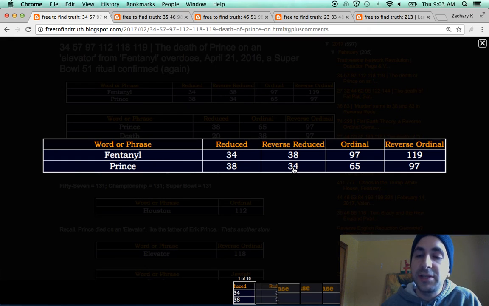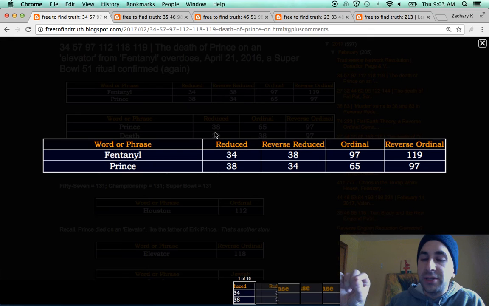The difference in these two methods is in reduced, A is 1, B is 2, C is 3, up to Z is the 26th letter, but Z isn't worth 26, it's worth 2 plus 6 equals 8. You make each letter a single digit, then you add the word.